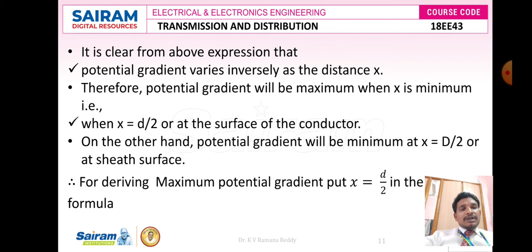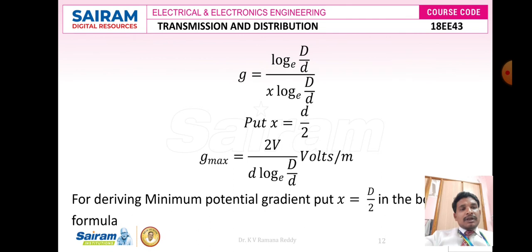On the other hand, the potential gradient will be maximum at x is equal to capital D by 2, or at the sheath surface. So we can write x is equal to small d by 2 and x is equal to capital D by 2. Now I am going to substitute x is equal to small d by 2 in the above equation. There I can define the formula for maximum potential gradient or maximum electrical stress: G maximum is equal to V divided by small d into log of base e into capital D divided by small d.